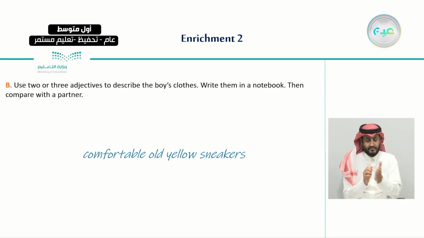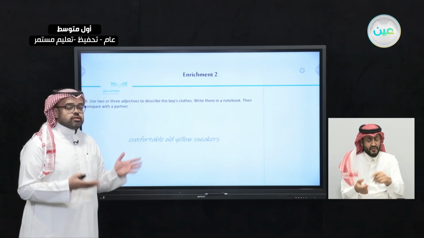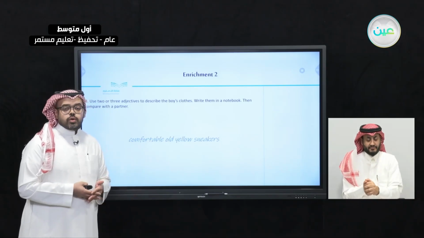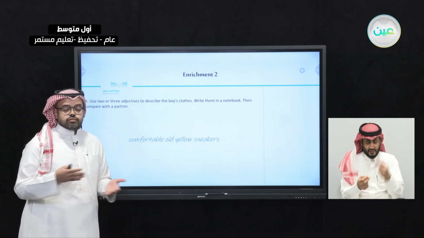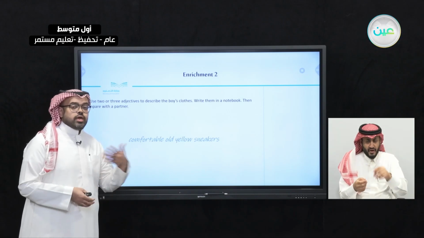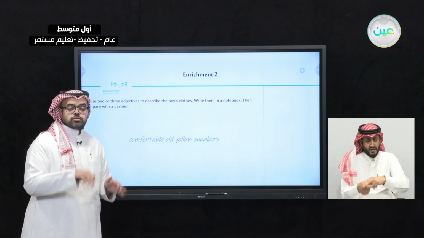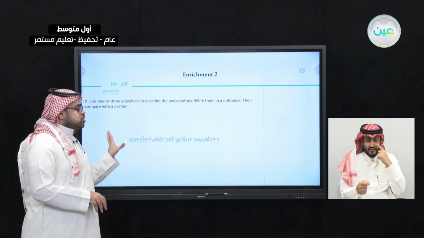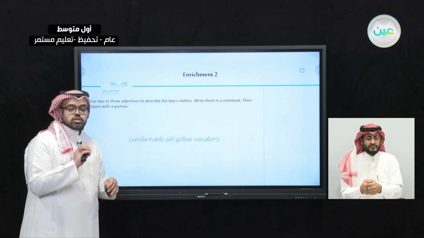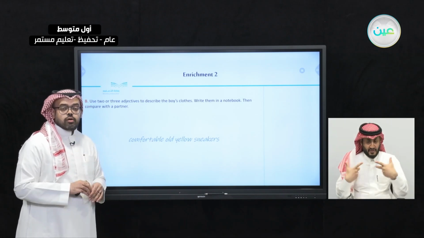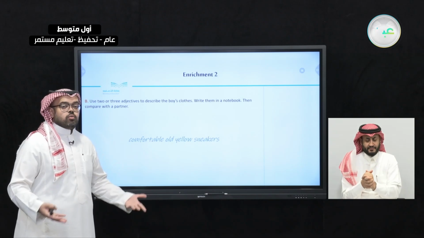I also asked you to use two or three adjectives to describe the boys' clothes and write them in your notebook. Then you can compare with a partner. If you remember the first exercise with writing, where we had different boys wearing different clothes and we made questions about them, I asked you again to go back to these pictures and try to describe each piece of clothing they are wearing with more than one adjective.